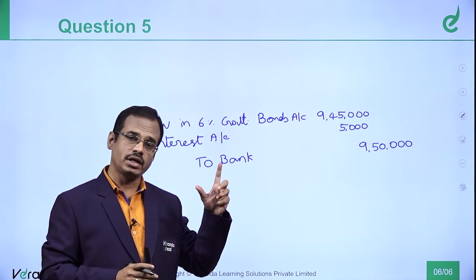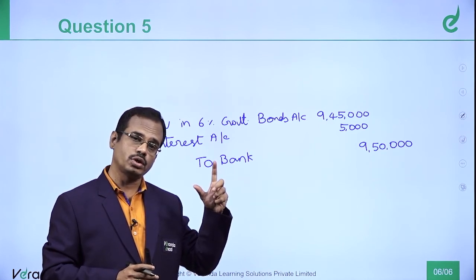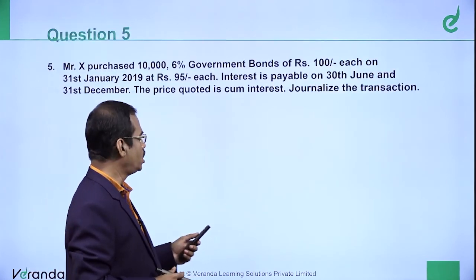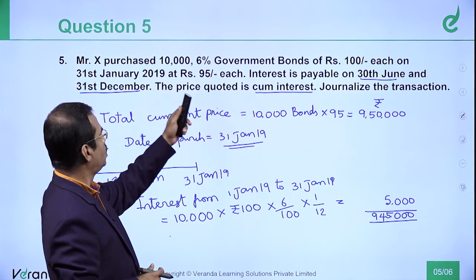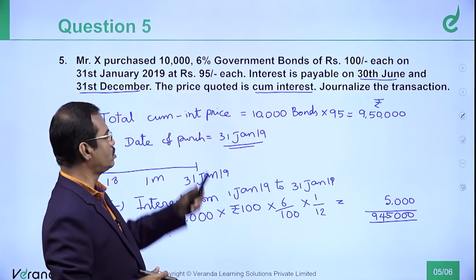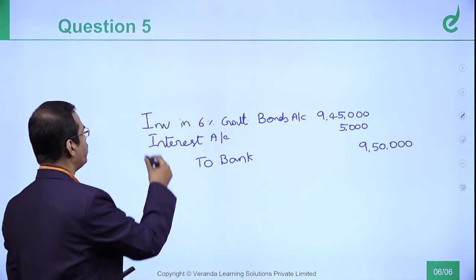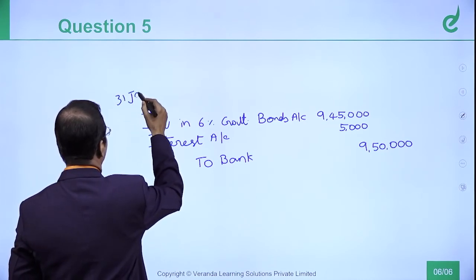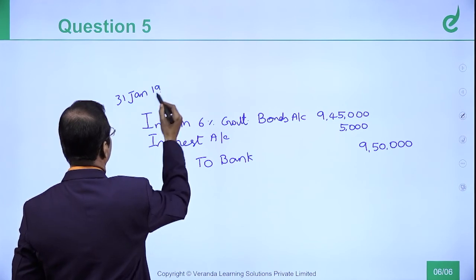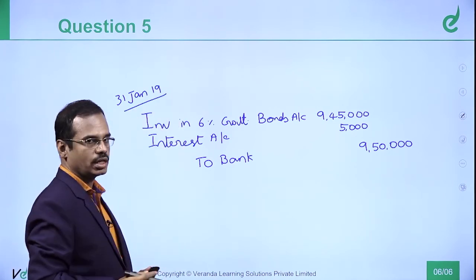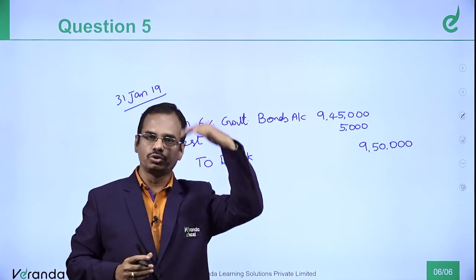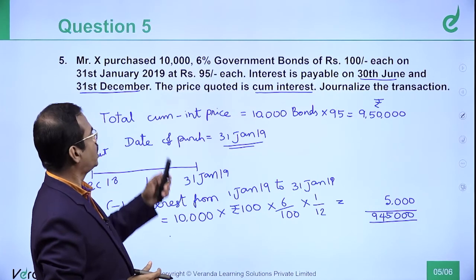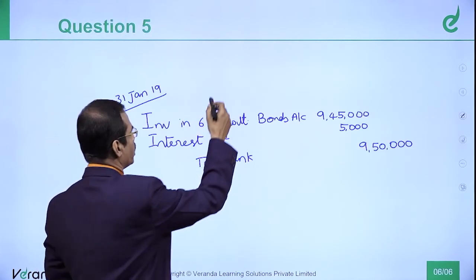Later, when they receive interest on 30th June 2019, because the date of purchase you can check, the date of purchase here is given as 31st January 2019. This entry will be passed on 31st January 2019. That is the date on which you will pass this entry. Later on 30th June, who made this purchase? X. So this is actually the books of X.